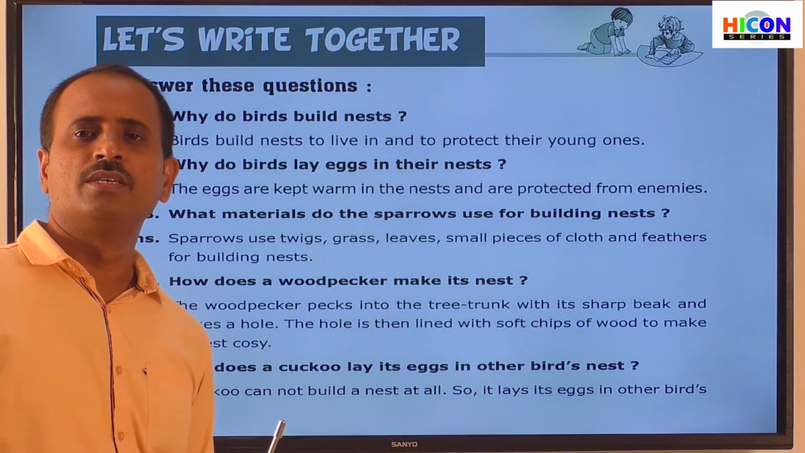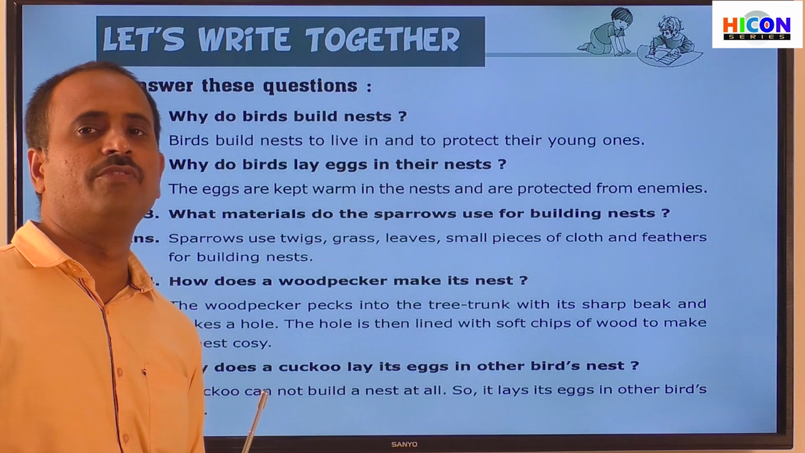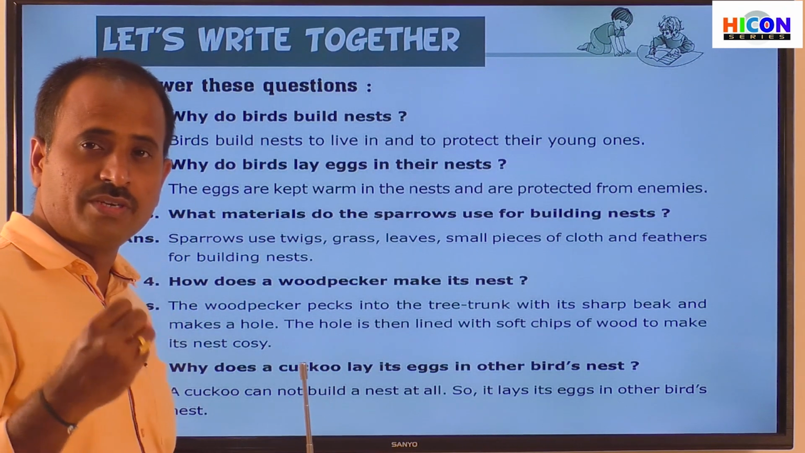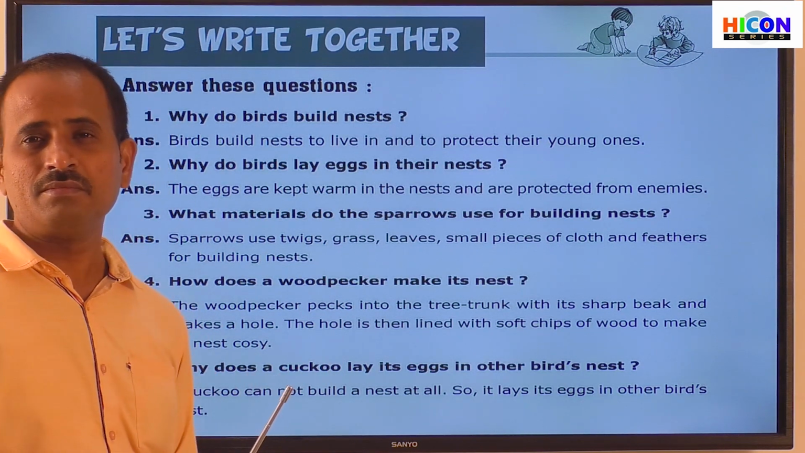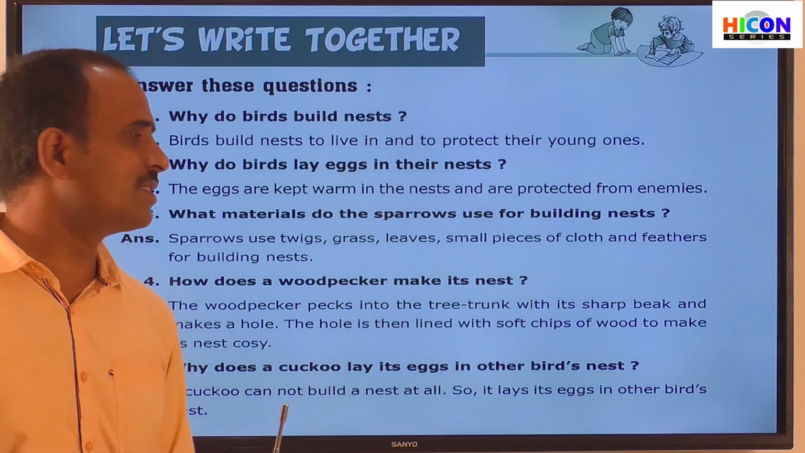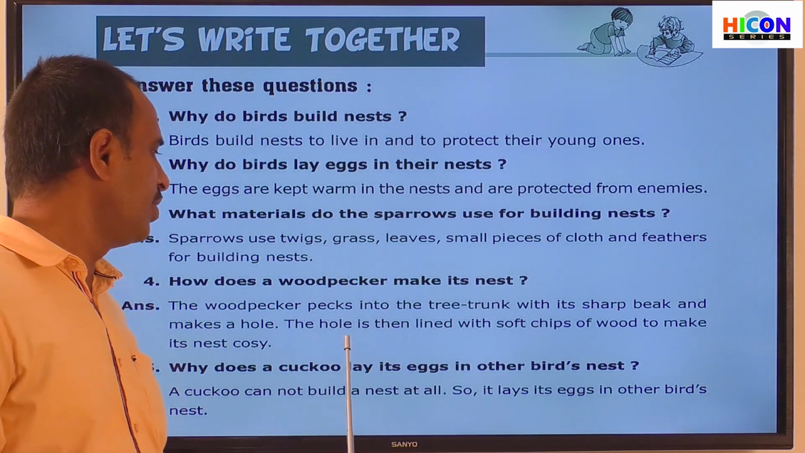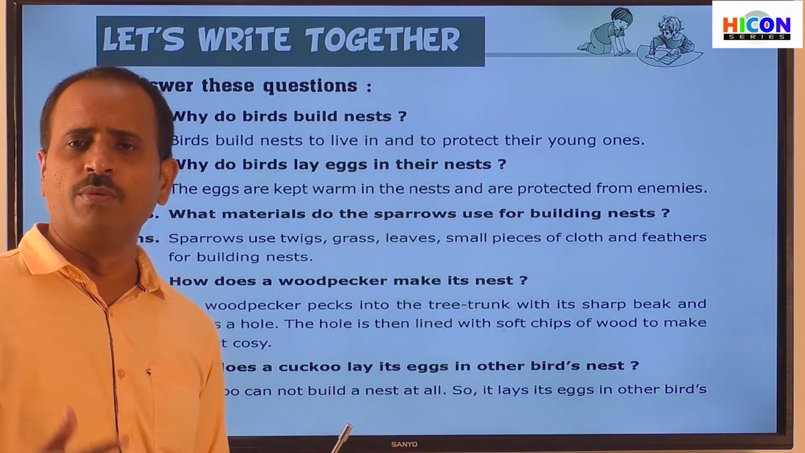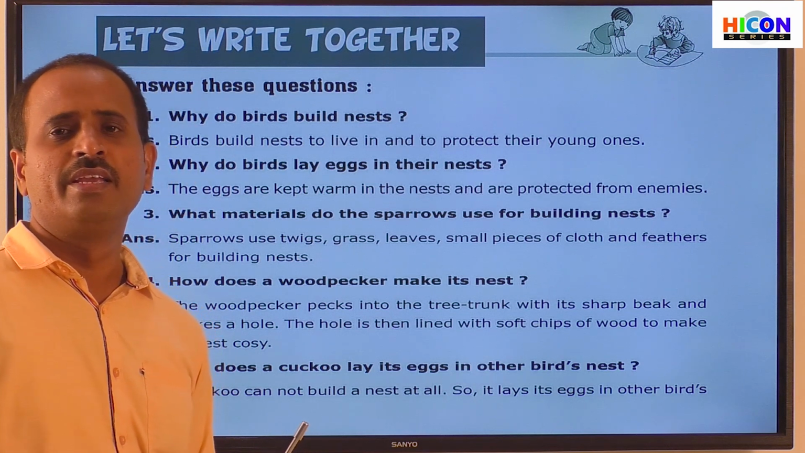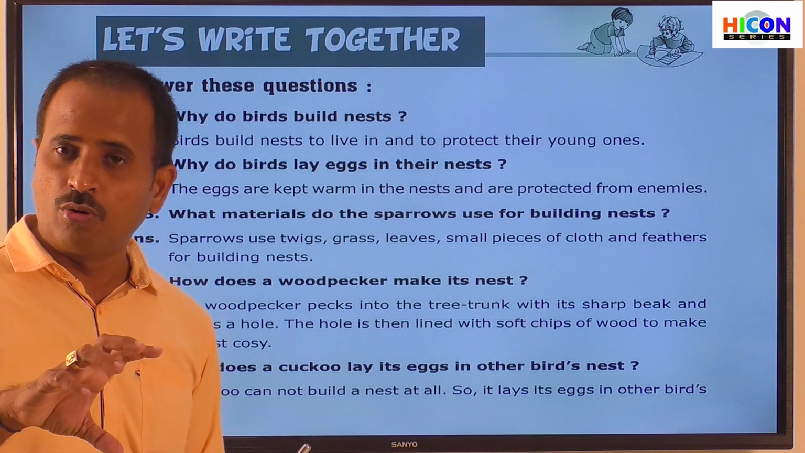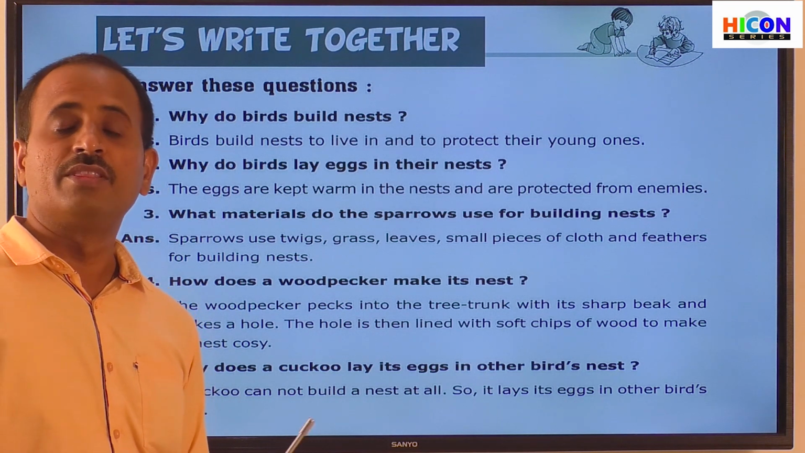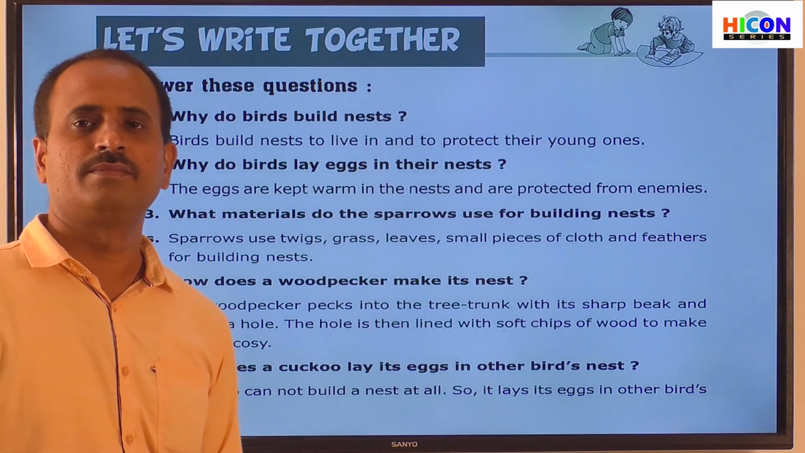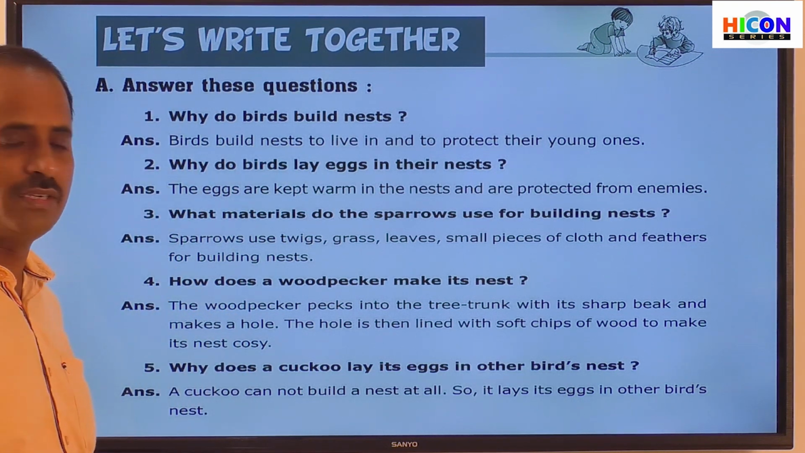So different birds will build their nest in different ways. The woodpecker mainly builds its nest in the trunk of the tree, and it does not use any materials like a sparrow does, like twigs, dry leaves, grass, cotton, thread. So the woodpecker does not use any material. It just makes a hole in the trunk of the tree with its long, strong beak and uses that hole as its nest.